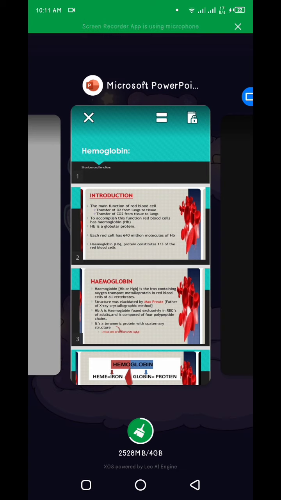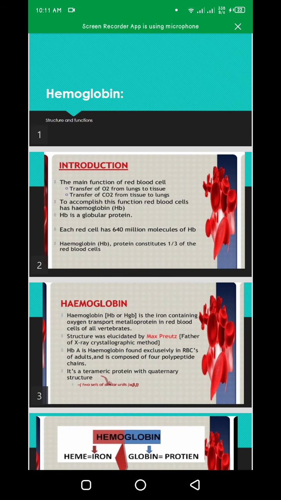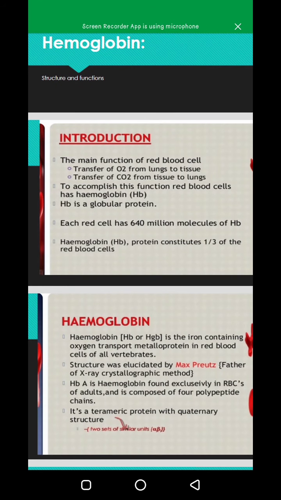Today I'm gonna present a very interesting topic, which is hemoglobin. Now, what is hemoglobin and where is it found? Hemoglobin is actually an iron containing oxygen transport metalloprotein in the RBCs of almost all vertebrates and some invertebrates. Hemoglobin is a red pigment that is present in the RBCs of blood, and in its composition, it is made up of iron and protein, and its molecular weight is 68,000, which means it's a very huge molecule.